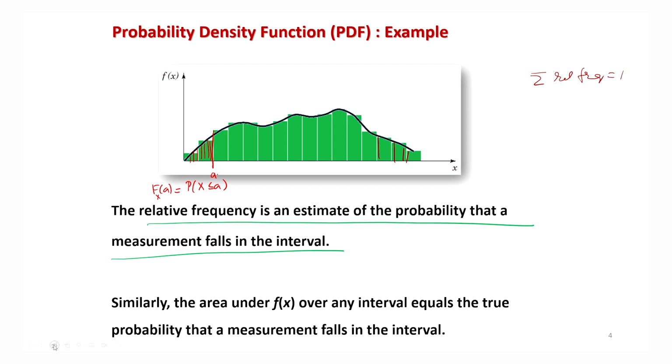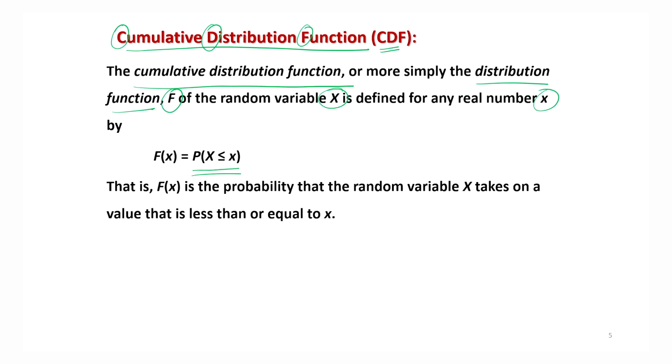Similarly, if I take the area up to this particular point, suppose this point is my B, and I want to cover this area, then this is nothing but the probability that X is less than or equal to B, and this is the value of the CDF of random variable X at point B. So this is exactly the same concept being explained here: the probability that X is less than or equal to small x, indicated by F of x, right? Sometimes, more specifically, we write F with subscript capital X and the value inside the parentheses is small x, right.